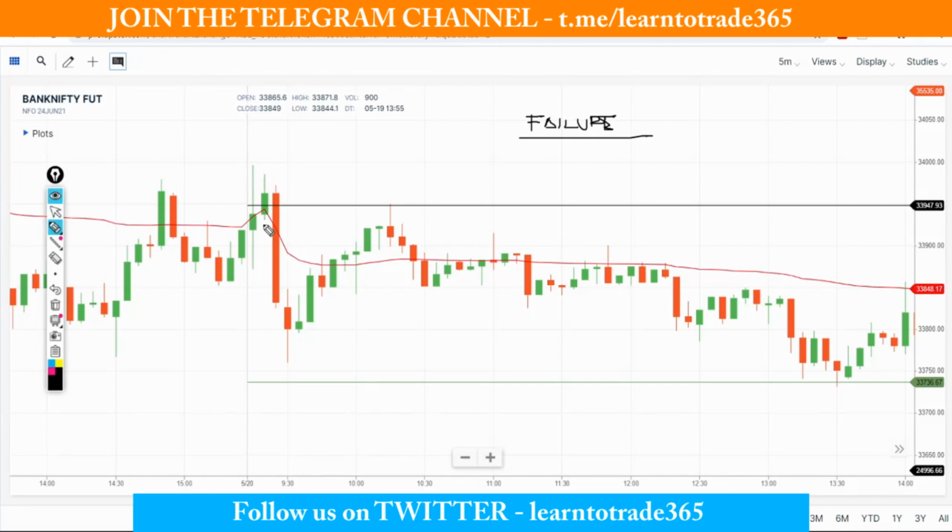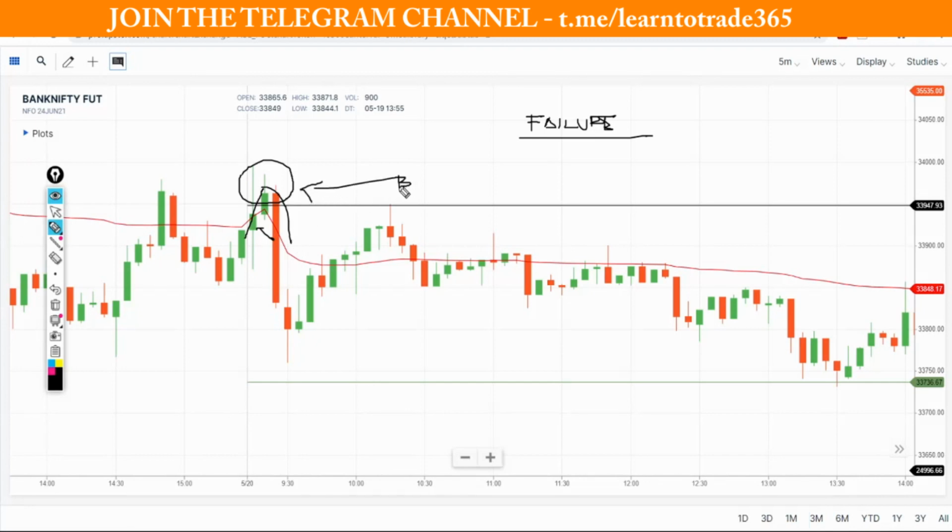Look at this example. In the morning price opens somewhere here and crosses the pivot. Very important here is that once the pivot is crossed, price has to spend a minimum of 10 to 15 minutes above it, and then once it reverses back, this is a failure attempt from the buyers to sustain above the pivot point. At this juncture, I will be more clearly looking to not focus on a buy entry or a bullish entry in the Bank Nifty future. This is from my experience and my market observation.